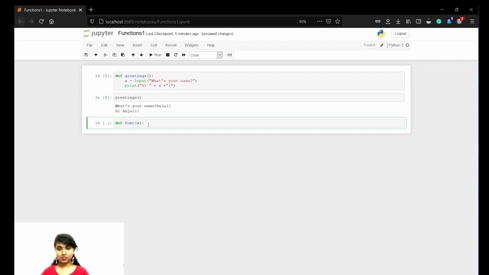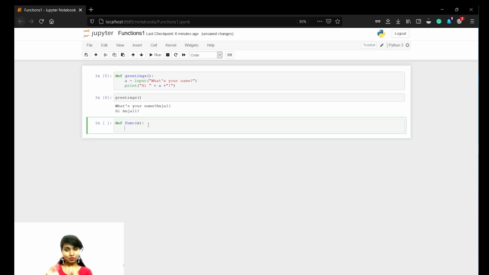Okay, we'll give some x. So whatever parameter we give into that function while calling, that will be given as the parameter inside this. That will be given during the calling. So what you should do is x plus whatever value I give, it should print x plus 5.